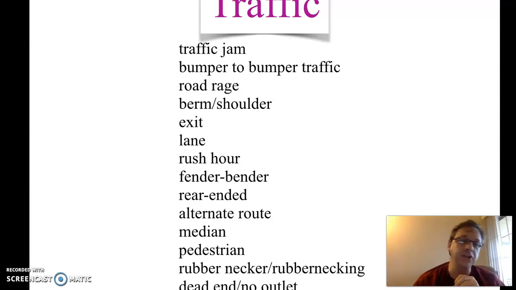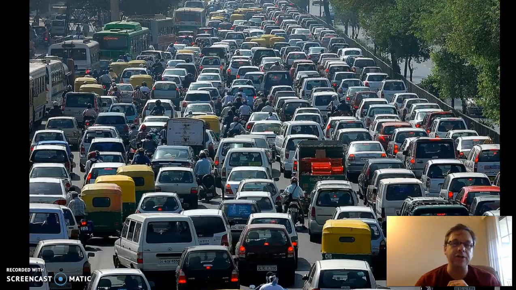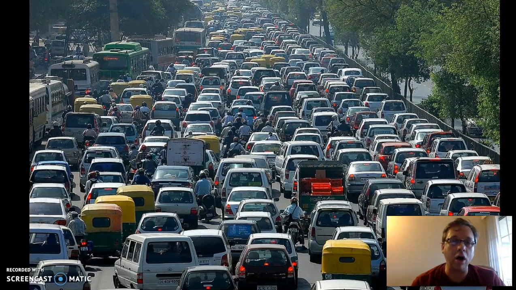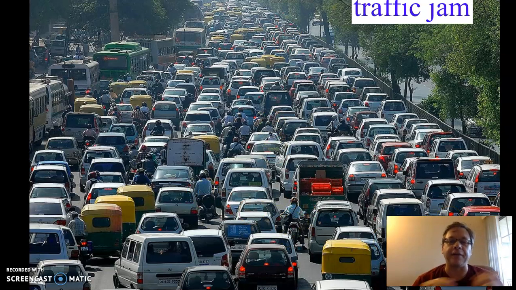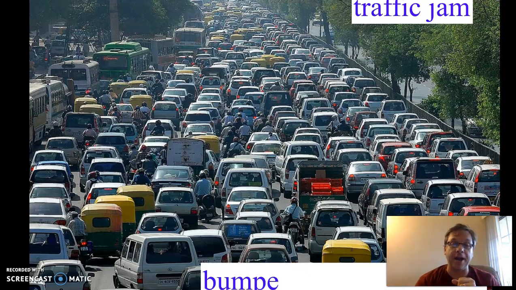All right, so let's jump right in here. Let's look at the picture we had before. All right, so we have all of these cars, trucks, buses, motorcycles, and scooters. We have a traffic jam. Right, traffic is all of the cars, the transportation going somewhere. A jam is when all of that traffic is stuck and it's either moving very slowly or it's not moving at all. Right, a traffic jam.